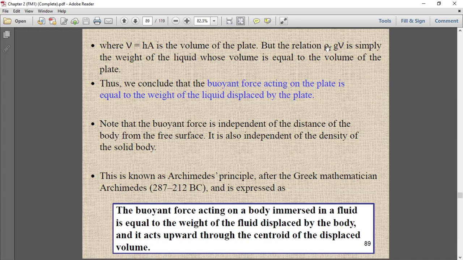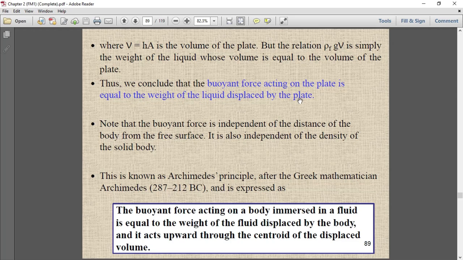So this is density, gravitational acceleration, and V, the volume of the fluid displaced by that solid object. Thus we conclude that the buoyant force acting on the plate is equal to the weight of the liquid displaced by the plate.